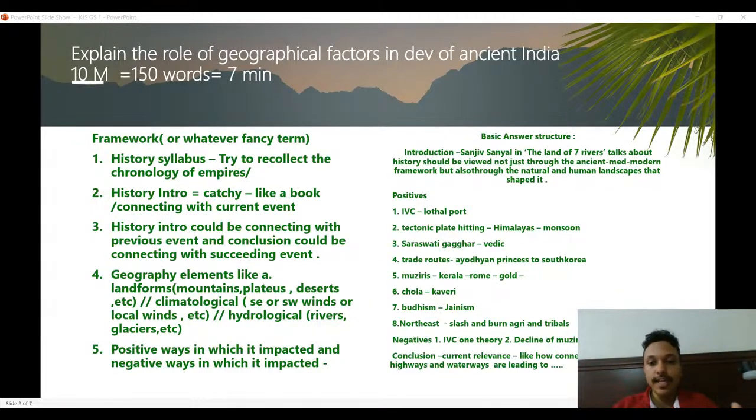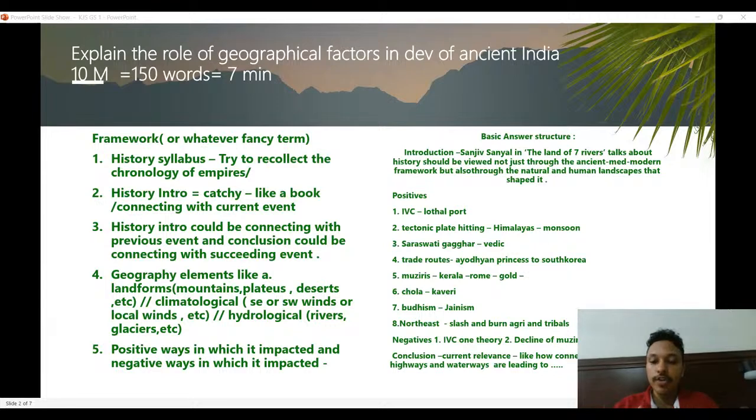And then if you use that logic, you can conclude the answer by connecting it with how even now geography shapes the development of modern India, or how it shaped the development of medieval India, and continues to influence it. Something like steps taken by the government of India at this point of time, like development of highways or waterways.